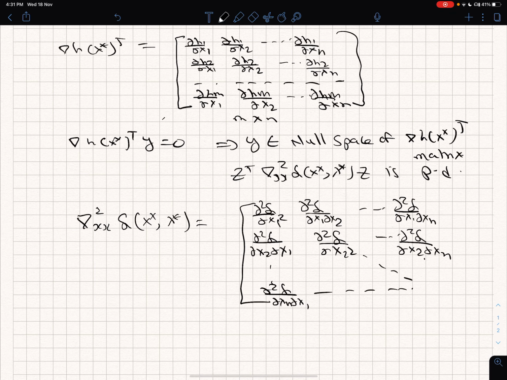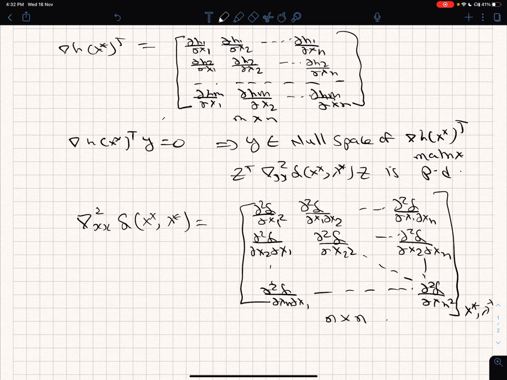And this term is going to be, and where is this evaluated? At x star, lambda star. So this is an n cross n matrix.